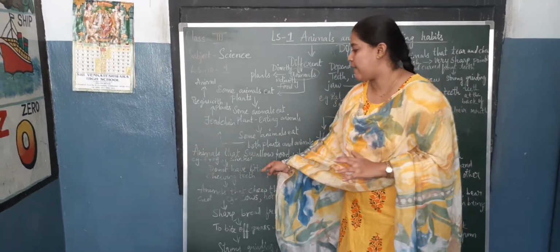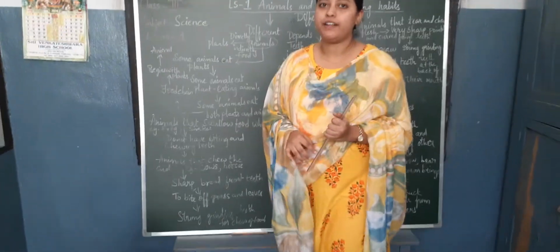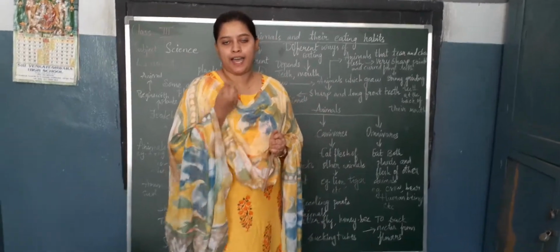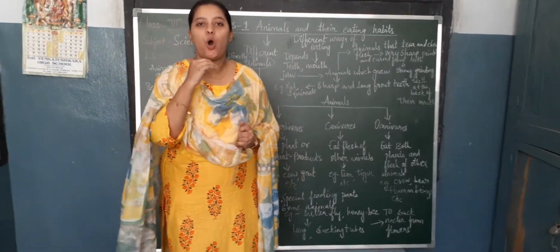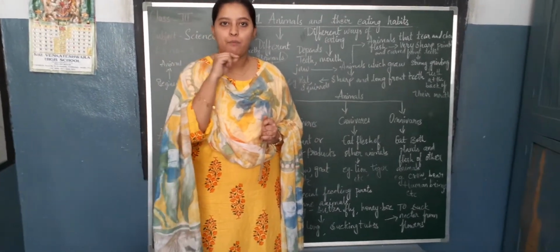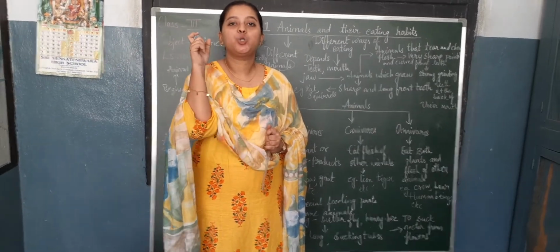Like for an example, frog. How does a frog have its food? It has a long sticky tongue. With the help of the long sticky tongue, it shoots its prey.